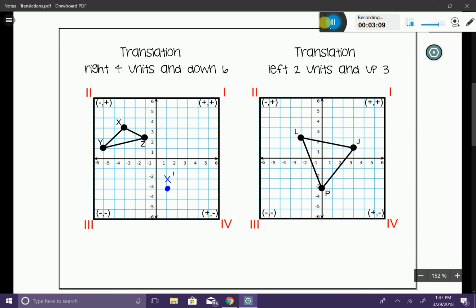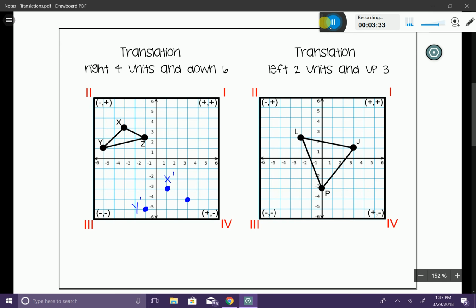Okay, now I'm going to go ahead over to my Y pre-image. I'm going to move him to the right 4 units, 1, 2, 3, 4, and then down 6. 1, 2, 3, 4, 5, 6. I'm going to go ahead and label him Y prime. And then the last point I have is Z. I'm going to go ahead and take him 4 units to the right, 1, 2, 3, 4, and then 6 down. 1, 2, 3, 4, 5, 6.